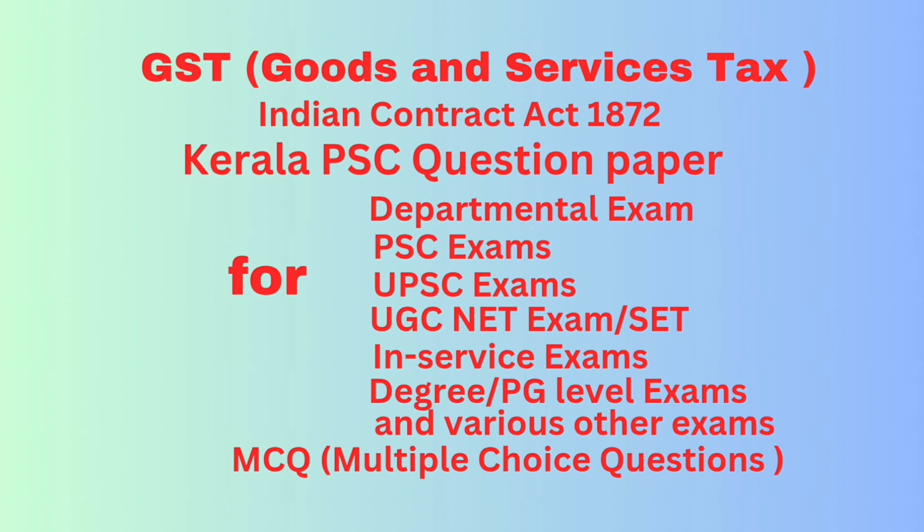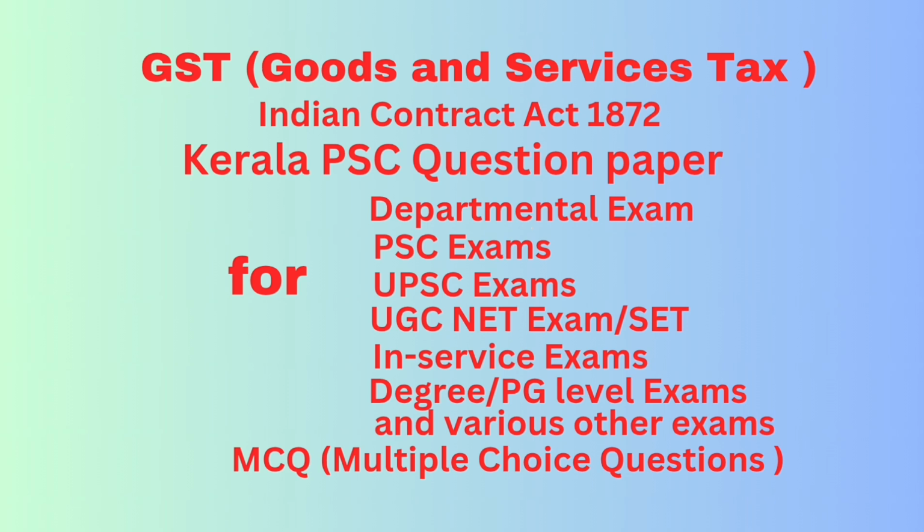Question number 58. Registration can be cancelled by the proper officer if the person registered under composition scheme has not furnished a return for dash consecutive tax periods. Answer: 6.